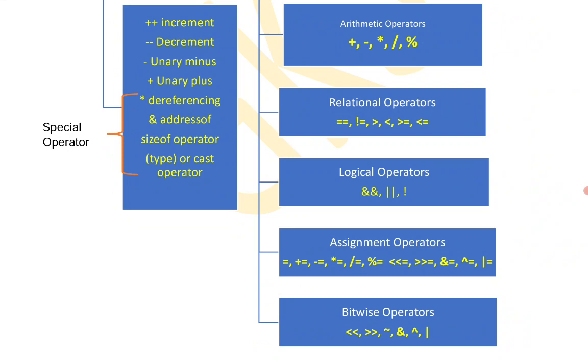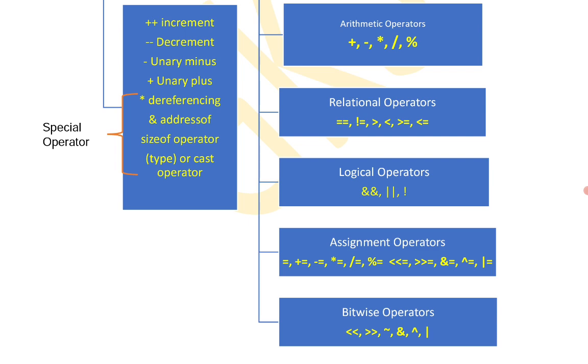So what are the arithmetic operators? Plus, minus, star, slash, percentage. Plus is for addition, minus for subtraction, star for multiplication, slash for division. Division has two parts, the quotient part and the remainder part: slash gives the quotient and percentage gives the remainder. Examples are sum = a + b, or sum = 10 + 20.